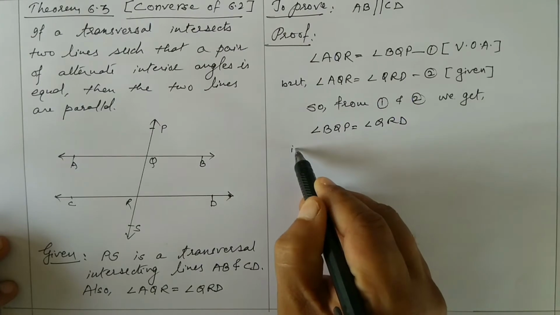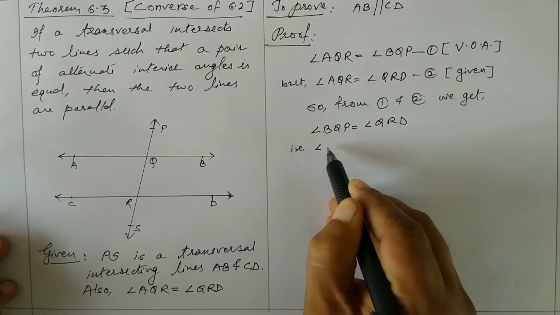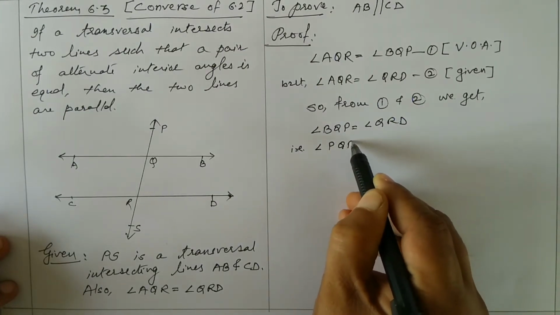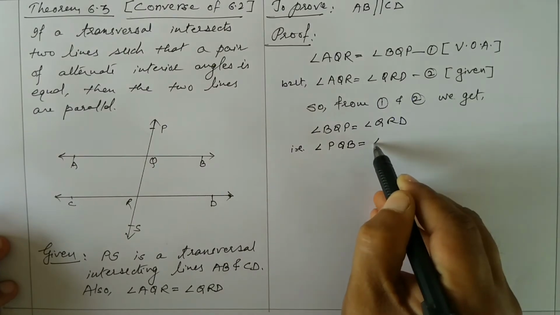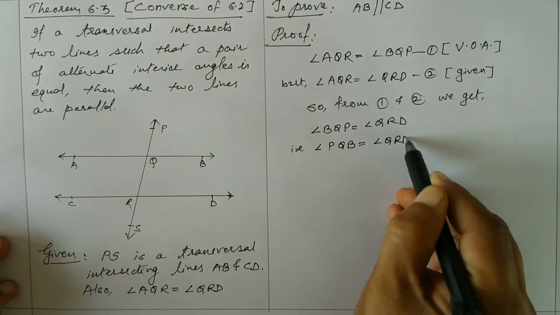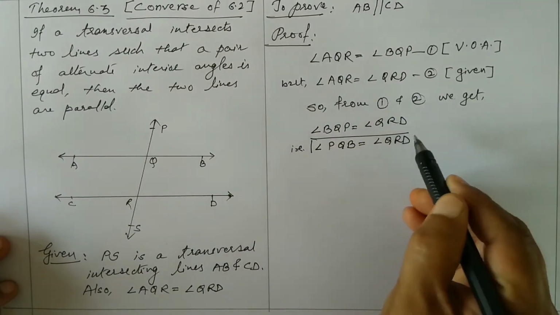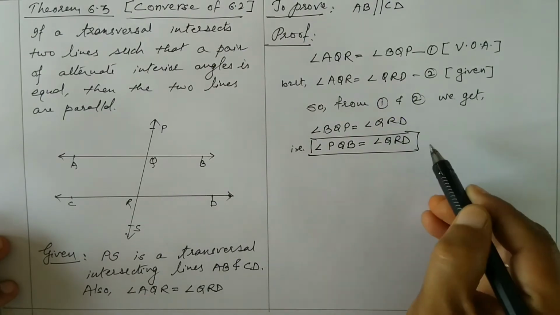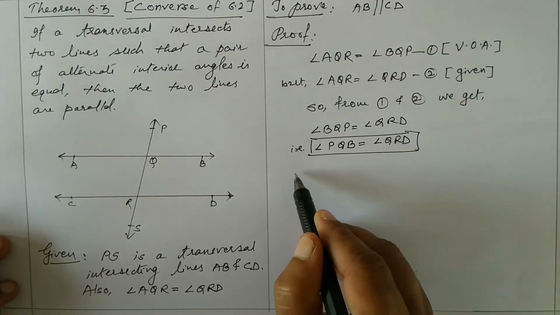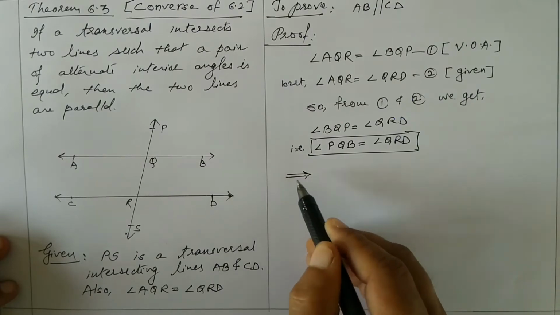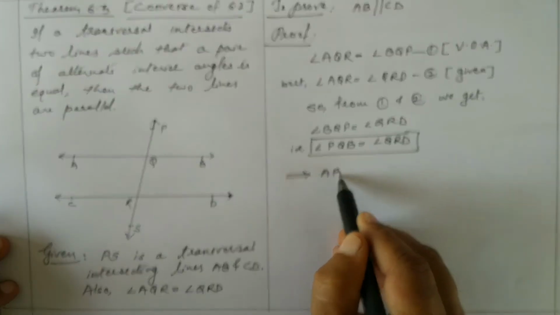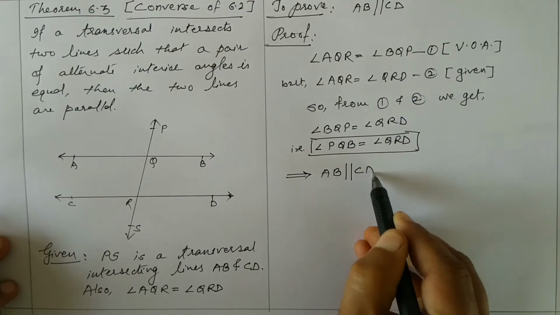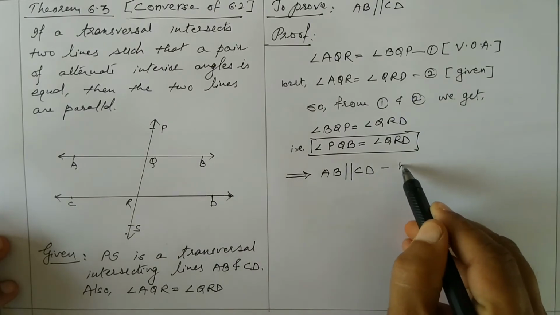So that is angle PQB is equal to angle QRD. Okay, so it implies that AB is parallel to CD by which test?